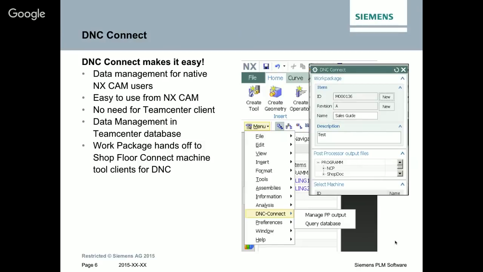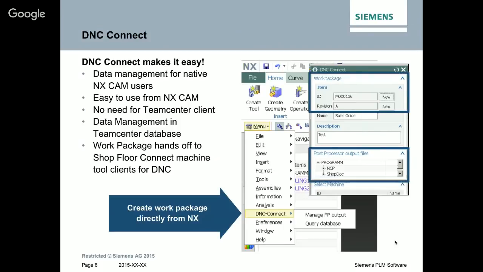And all the work packages that you create with all the information out of NXCAM can then be handed off over ShopFlow Connect directly to the machines. So the operator can view the data, can download the data, and can upload optimized data back to the managed environment.